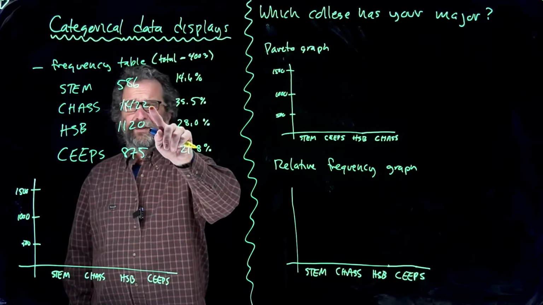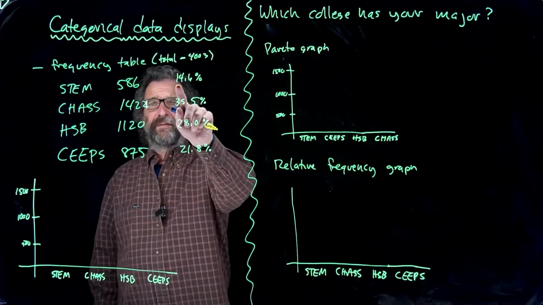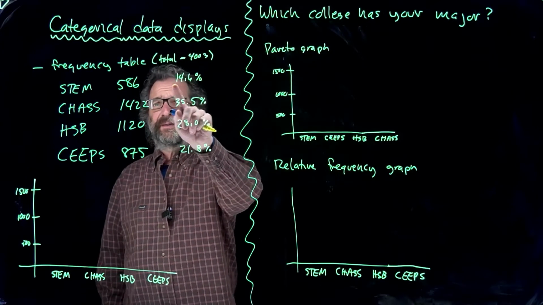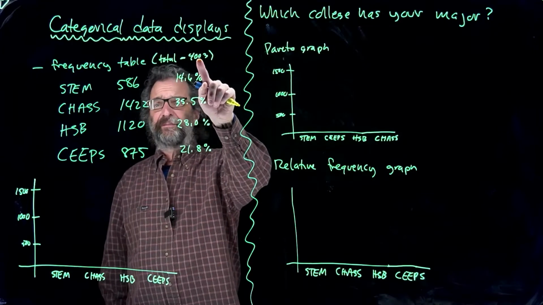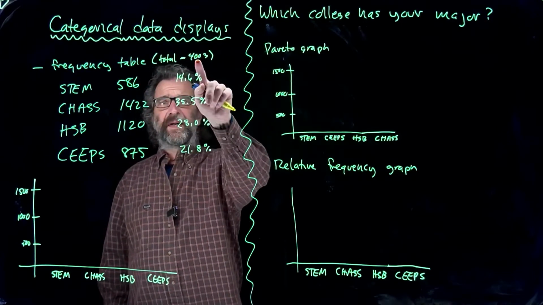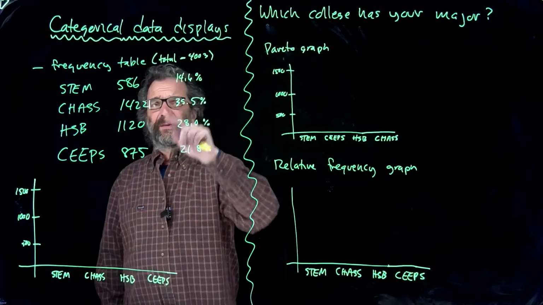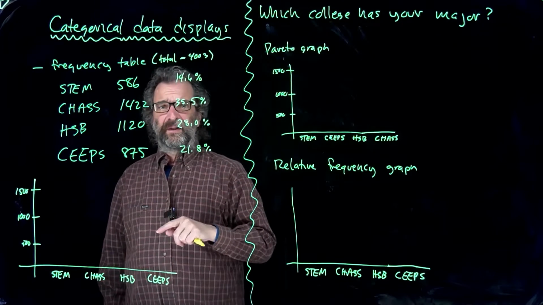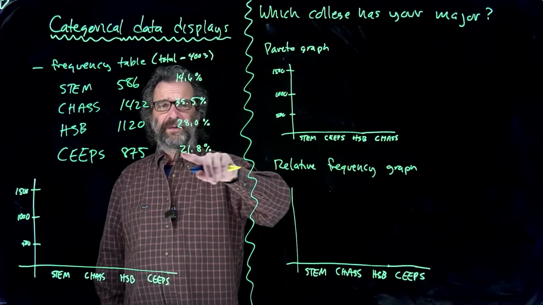586 students, 1422, 1120, 875. And over here for convenience, I've computed the percent. So 586 divided by 4,000, oh, there's the total, 4,003. So the total here is 4,003. Take 586 divided by 4,003, you'll get 0.146. So that's 14.6%. We can check these. They should add to 100. We might have rounding. It's a tiny bit of rounding there.